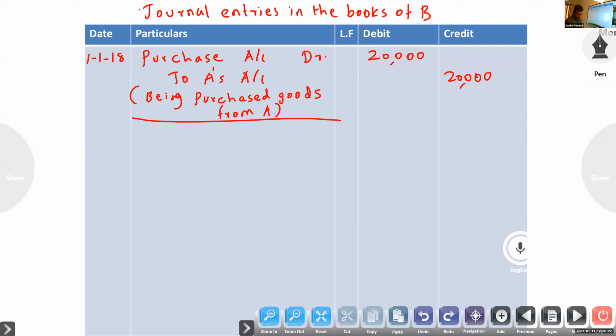Second entry: we wrote bills receivable account in the books of drawer.